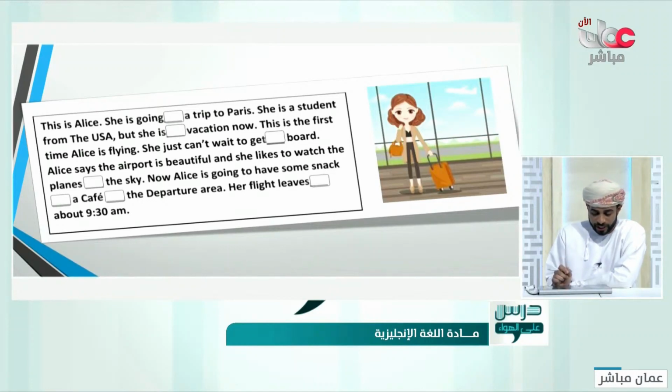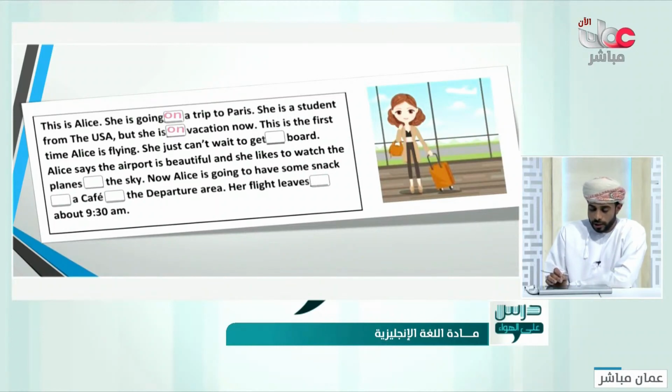Okay, let's go and answer. This is Alice. She is going on a trip to Paris. She is a student from the USA, but she is in vacation or on vacation? It is on vacation.